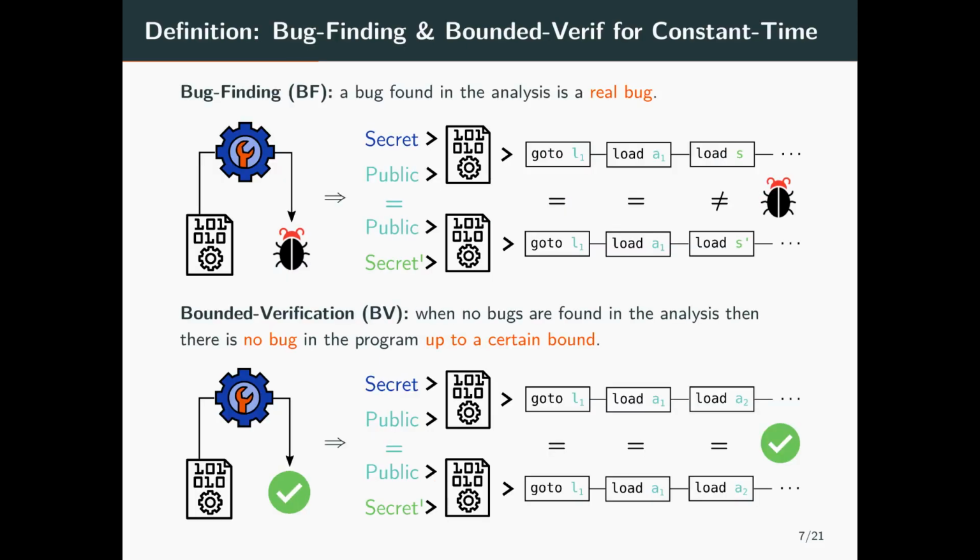Let me define right now what I mean by bug-finding and bounded verification. An analysis is correct for bug-finding if when it finds a bug, then there is a real bug in the program, meaning that it can report two concrete executions with the same public input, but with different control flow or different memory accesses. And an analysis is correct for bounded verification if when it reports that no violations are found up to a certain bound, then there is no violations in the program up to this bound.